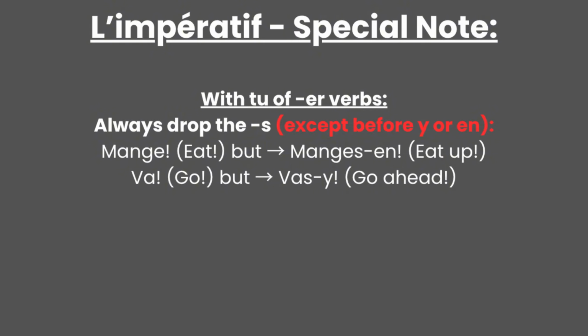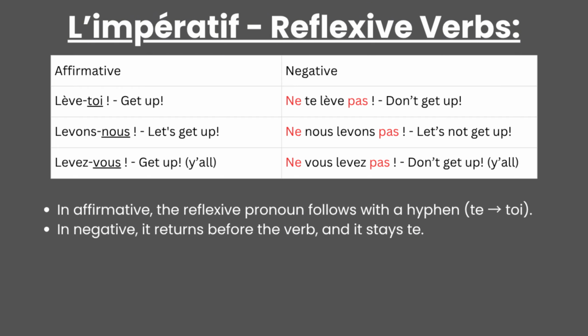At the same time, when using reflexive verbs, the pattern resembles the same order as with previous concepts, such as putting a reflexive pronoun after the verb with a hyphen or following the negative pattern. In the affirmative, the reflexive pronoun follows with a hyphen, with some pronouns changing form, and in the negative, it returns before the verb, staying as it is. Overall, this is how the imperative mood fully works in French.